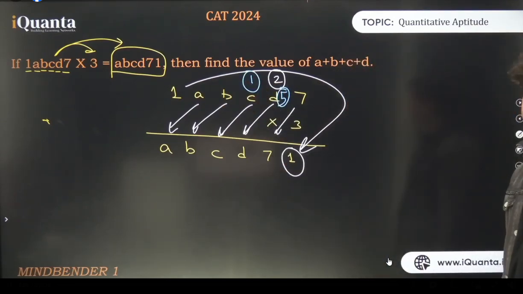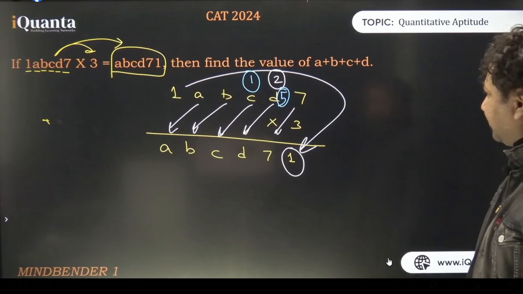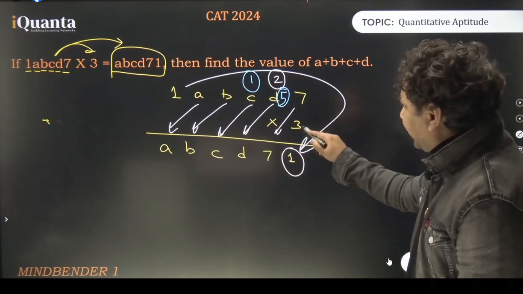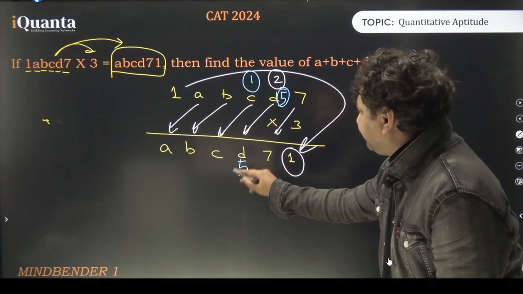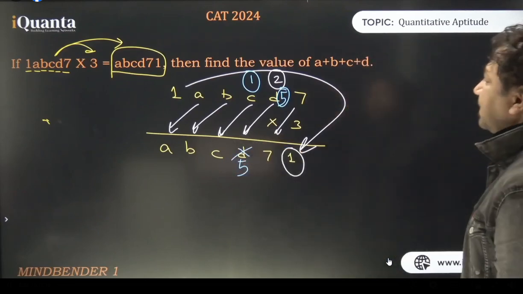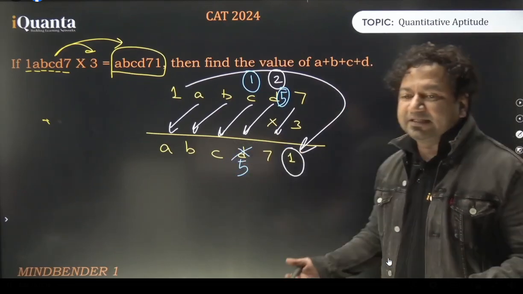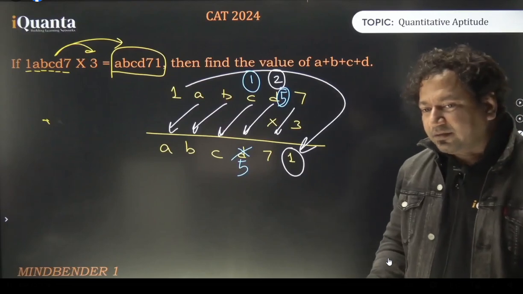All right. 1 is the carry forward. ठीक है, बहुत अच्छी बात है. Coming to D. 3 into C plus 1 should end at D, which has now become 5, right? D को मैं replace कर दूँगा 5 से. 3 multiplied by C plus 1 ends at 5. That means 3C should be ending at 4, right?